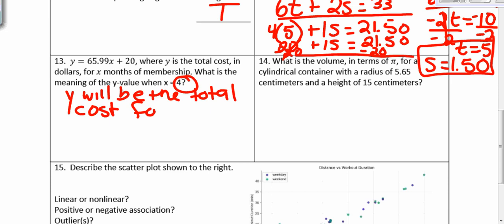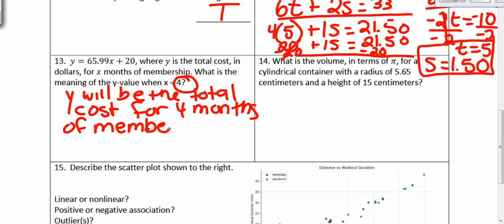Total cost for 4 months of membership. So if you were to substitute it in, you would get your final answer for what the cost will be for paying for 4 months of that membership.